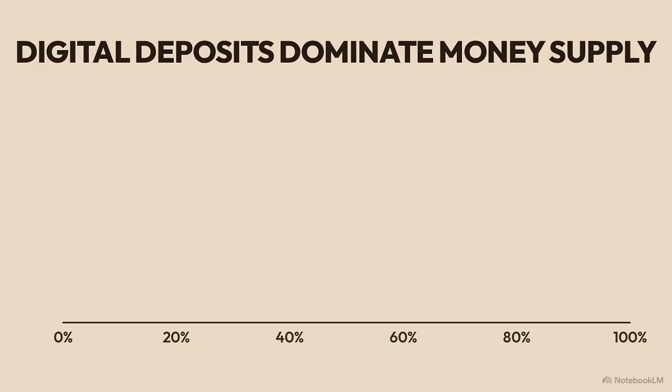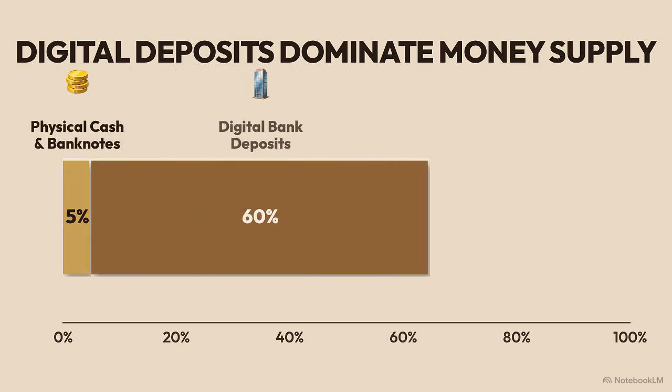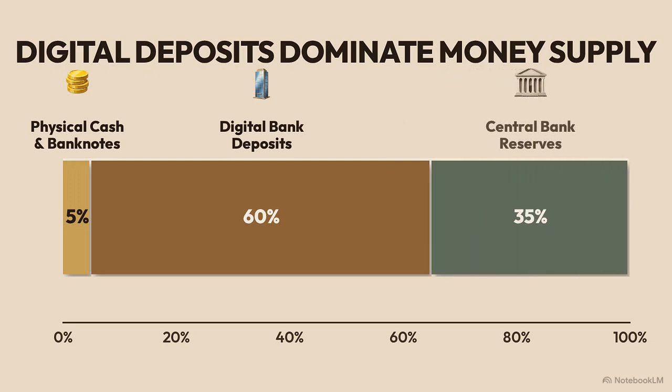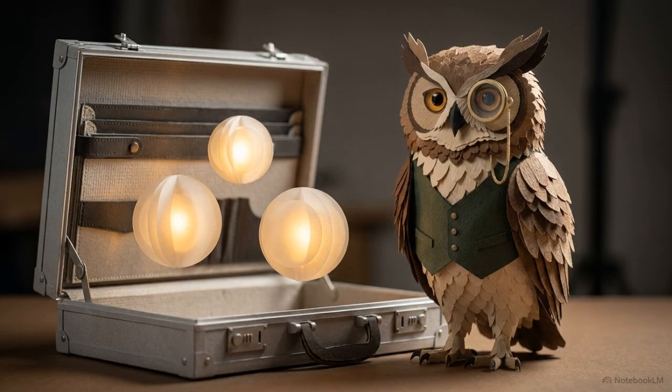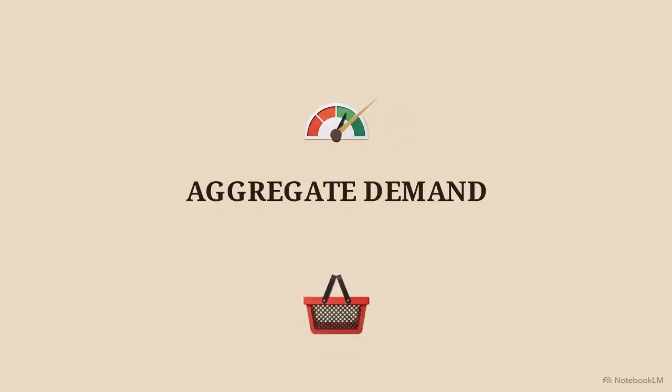This chart shows the composition of the total money supply. While physical coins and banknotes are the most visible part, the supply actually consists mostly of digital bank deposits and the reserves held by the central bank itself. Managing all that capital is called monetary policy. It's Mayor Owl's specific toolkit, manipulating interest rates, the money supply, and exchange rates to control aggregate demand, the total amount of spending occurring in the economy.